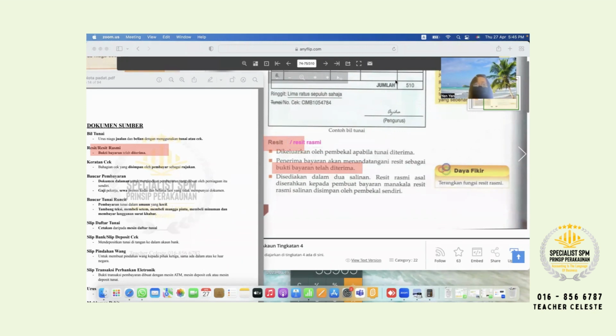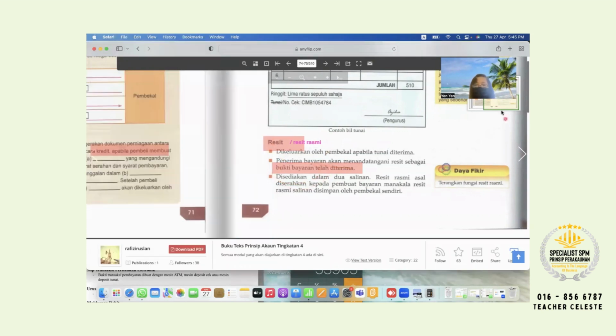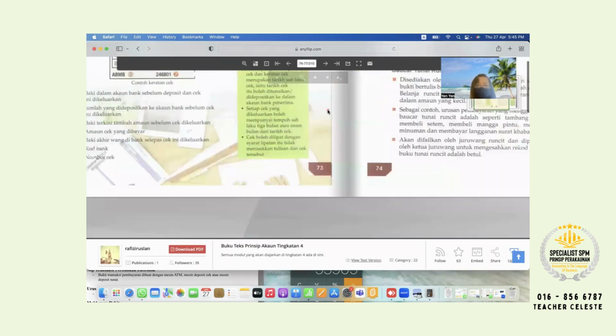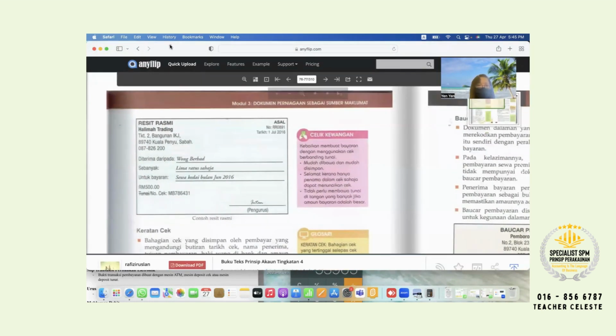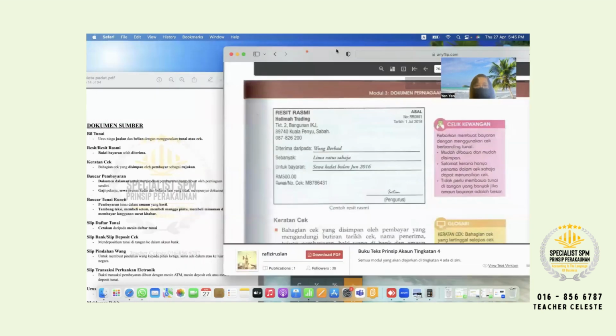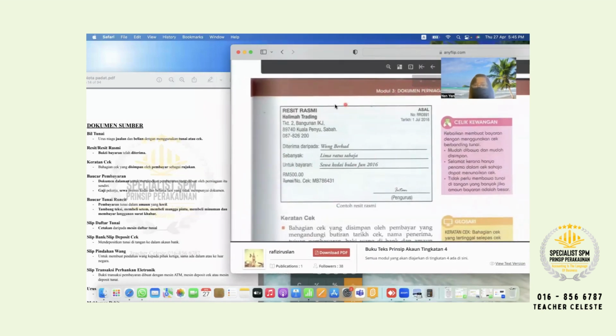So like you all make payment, correct? Then teacher will issue the receipt to you all, correct or not? So that one is just bukti lah, the bayaran telah diterima. So next continue. Turn to page 73. This one is contoh receipt. Can see here? This one is contoh receipt.